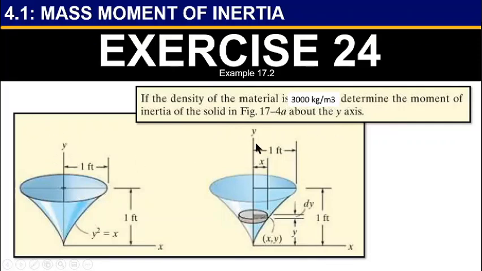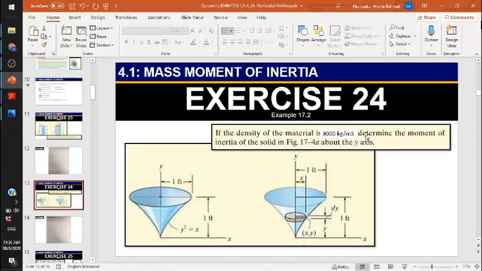Y-axis. Let's see the calculation process. Okay, for the second question, exercise 24, example 17.2. If the density of the material is 3000 kg per meter cubic, they already give you the density of the material. And then they ask you to determine the mass moment of inertia, I.